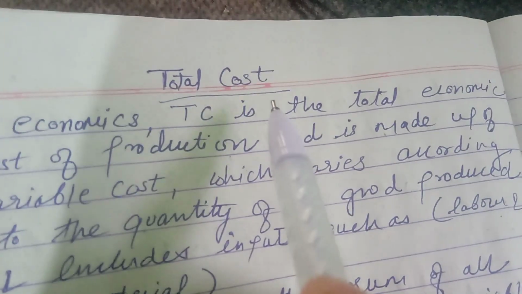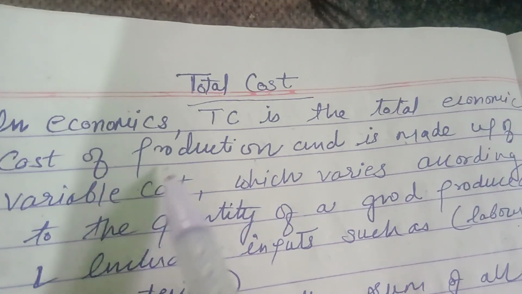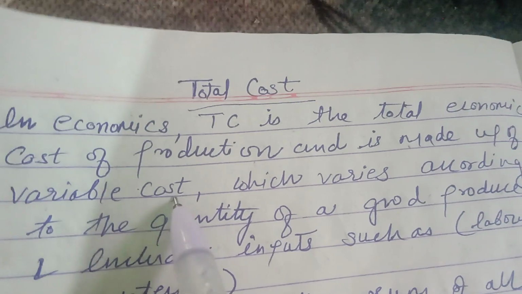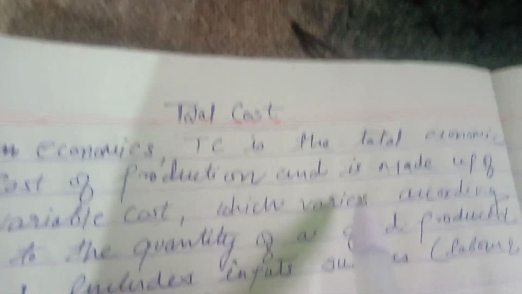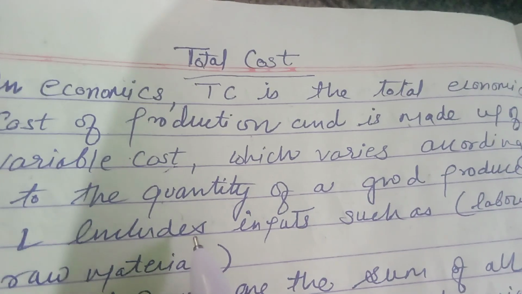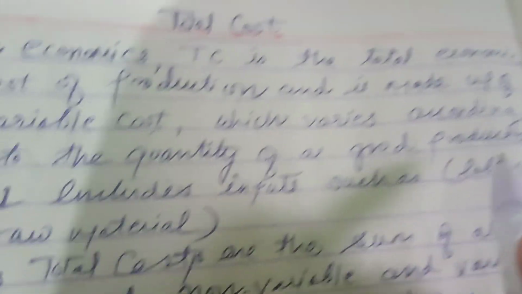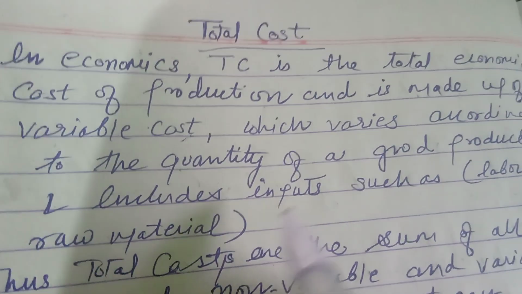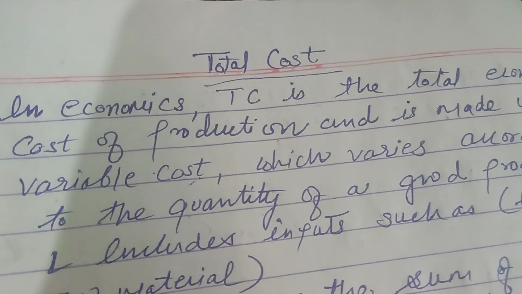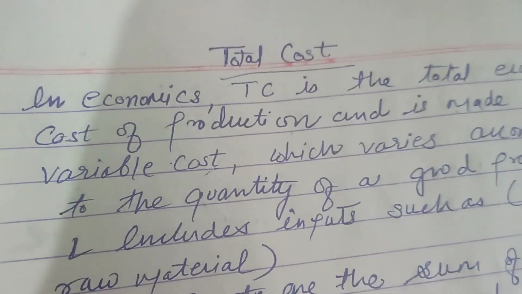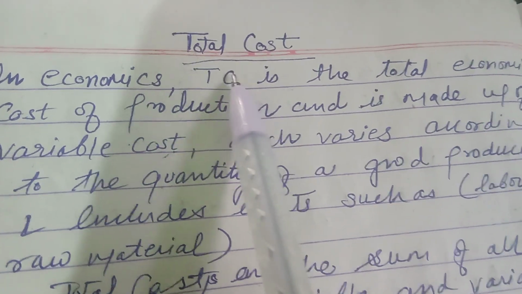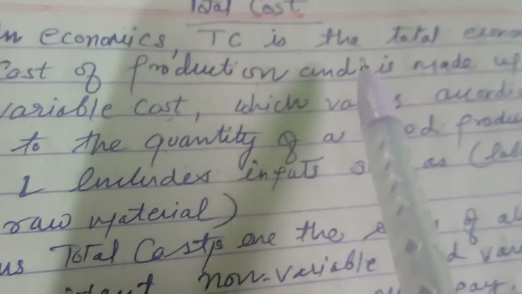In economics, total cost is the total economic cost of production and is made up of variable cost, which varies according to the quantity of a good produced and includes inputs such as labor, raw materials, etc. Well, students, whenever there is a question about the total cost, we include both the variable cost and the fixed cost.